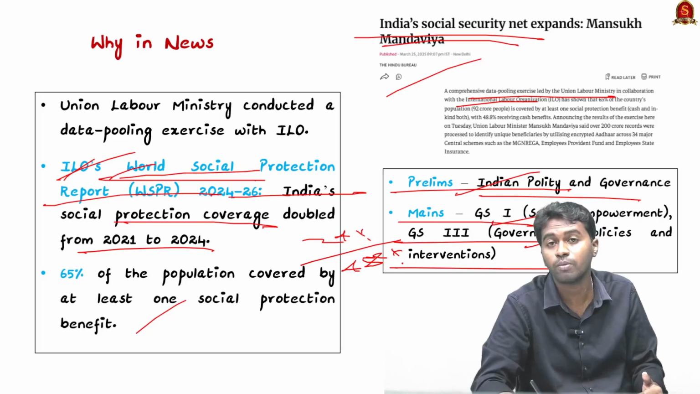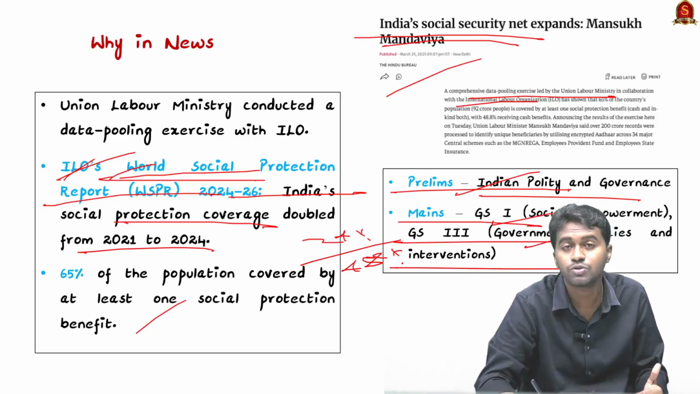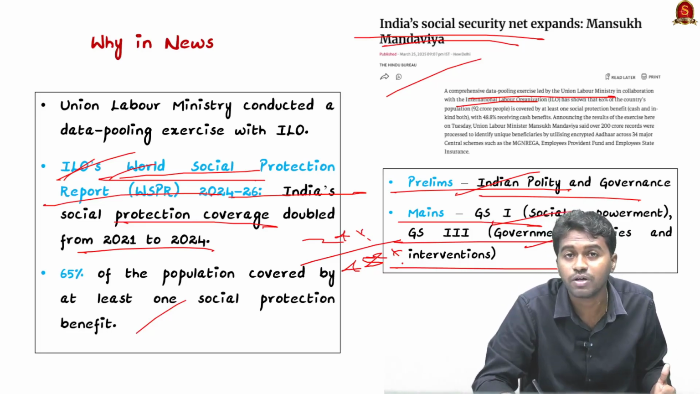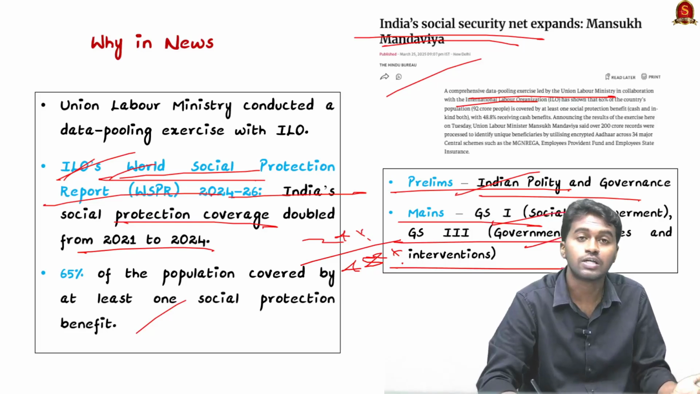So let us discuss more about social security: what is the constitutional framework that we have in India related to social security, and what are the important schemes or measures taken by the government of India to ensure social security in India. So let us discuss more about it.